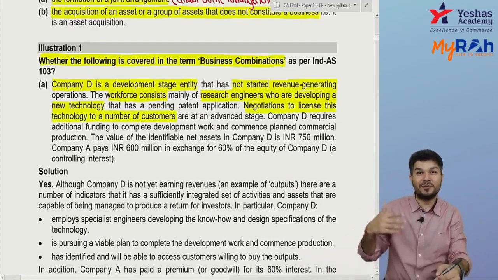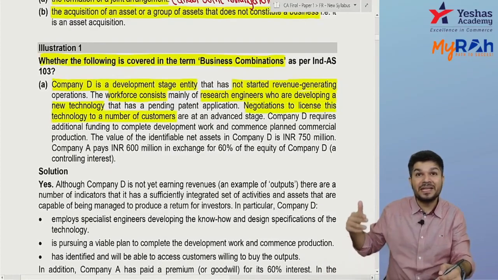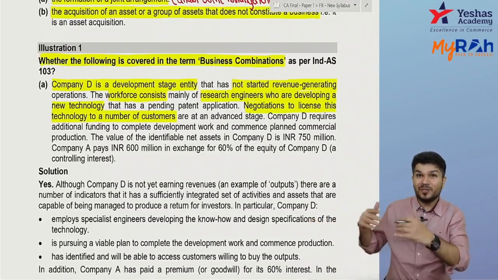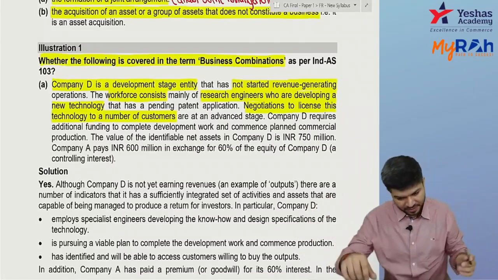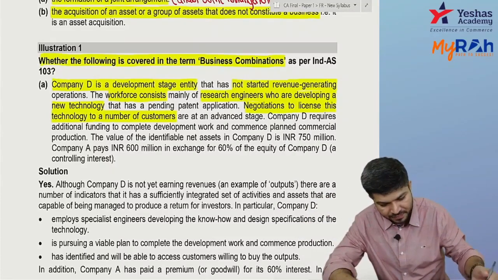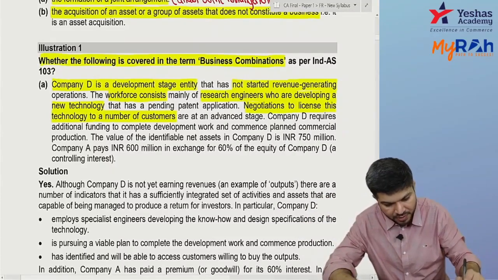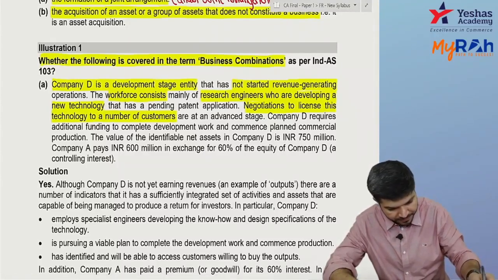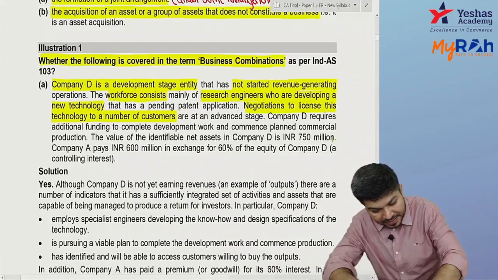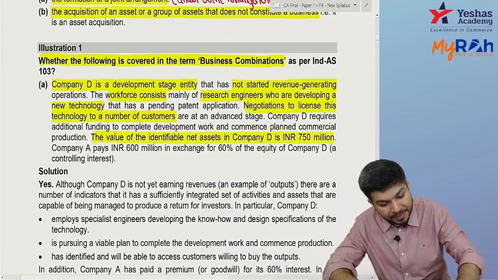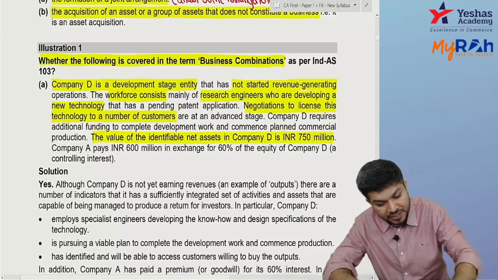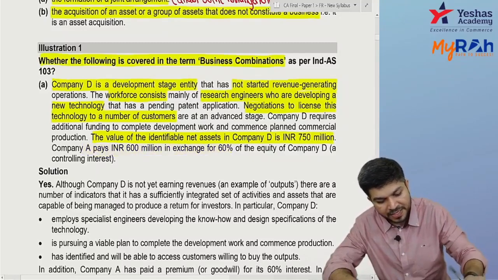So we are trying to develop a new technology, and once it is developed, we'll be selling our technology to many customers. We are already in talks with customers also. But sir, we are developing this technology; once it is ready, we'll give it to you. Company D requires some additional funding to complete the development and commence the planned commercial production. The value of identifiable net assets of D is 750 million. Company A pays 600 million in exchange for 60%, so Company A acquires 60% equity of Company D.